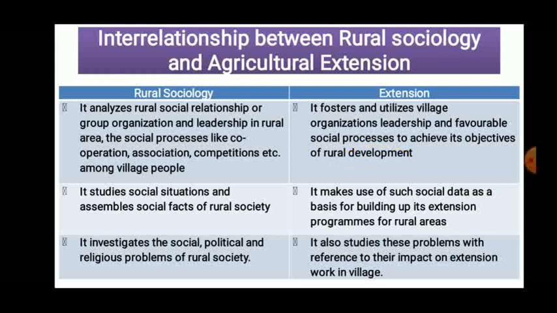Are you getting? Whatever processes like cooperation, association, competition are present among the rural people, extension tries to use these favorable, positive social processes to achieve the objectives.